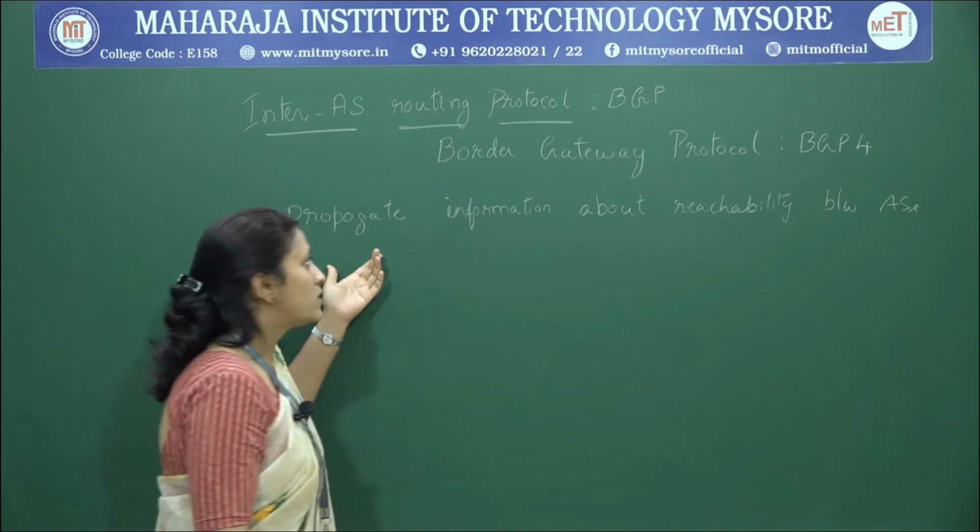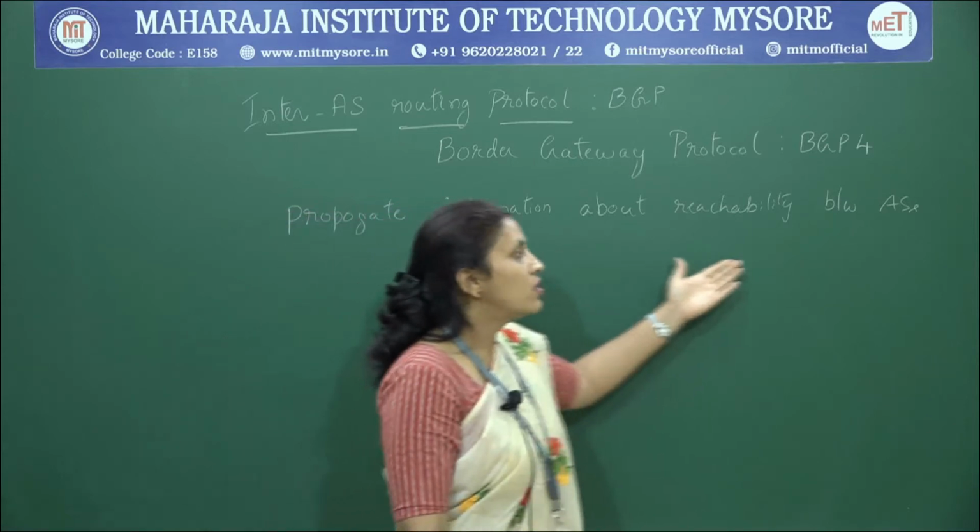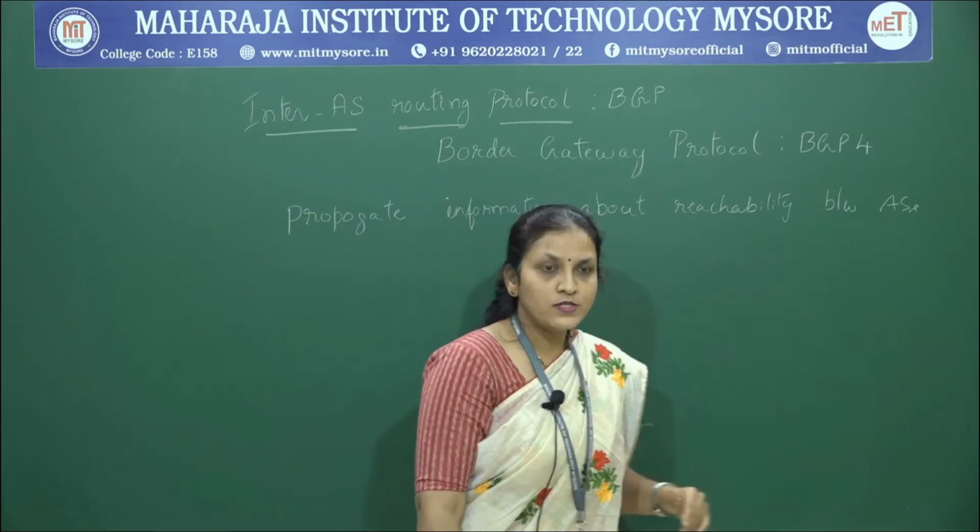So, it helps us to propagate the information about the reachability between autonomous systems.